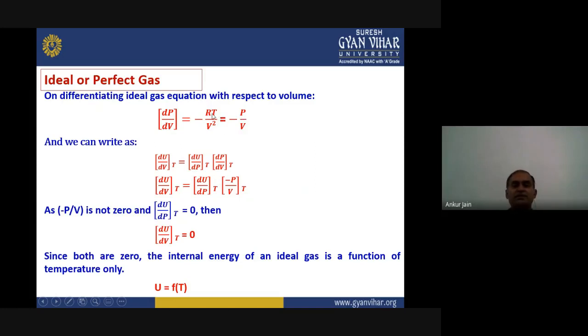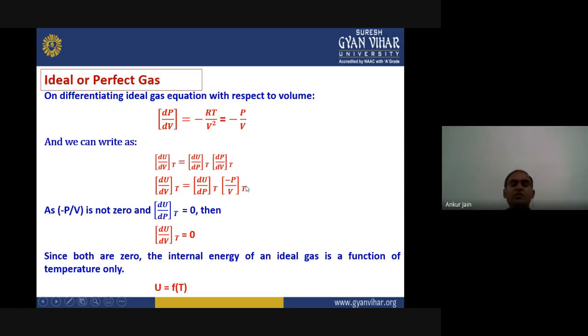If we put PV here, V will cancel out with V, and the final equation will come out as minus P upon V. Now we can write it in another form. If we want to write du upon dv at constant temperature, that can be written as du upon dp at constant temperature into dp upon dv at constant temperature. And if we put the value of dp upon dv from here, that equation will become du upon dv at constant temperature equals du upon dp at constant temperature into minus p upon v at constant temperature.